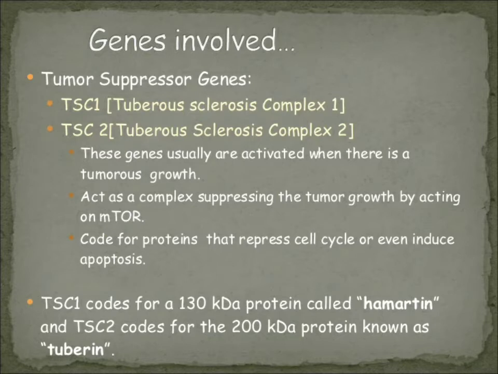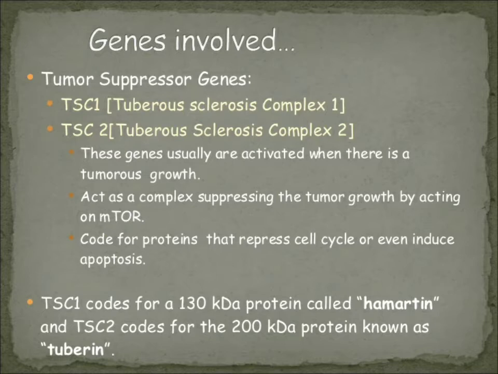So TSC1 and TSC2 actually produce a protein, and this protein represses the cell cycle and also induces apoptosis. By this process mTOR is suppressed and eventually the tumor is suppressed. So tumor growth does not occur, tumor cell division does not occur, so the tumor cannot proliferate.